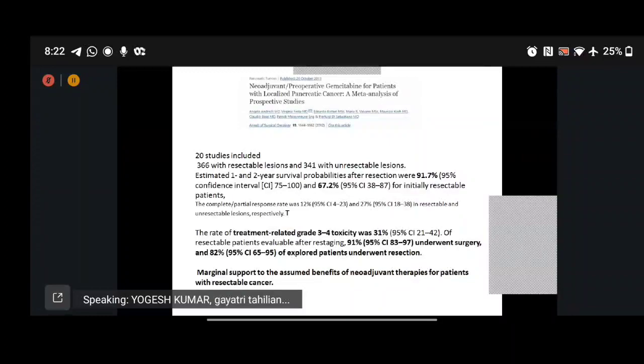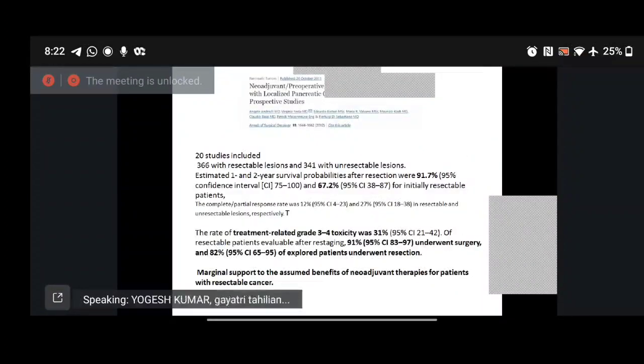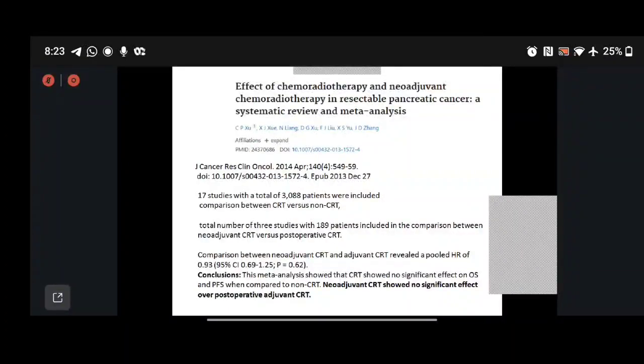So we were talking about the meta-analysis from Andrew Lee, which said that there was marginal support to assume benefits of neoadjuvant therapies in 2012. Then we went to the 2014 meta-analysis by Zhu, which compared 189 patients between neoadjuvant and post-operative CRT, with a pooled hazard ratio of 0.93.